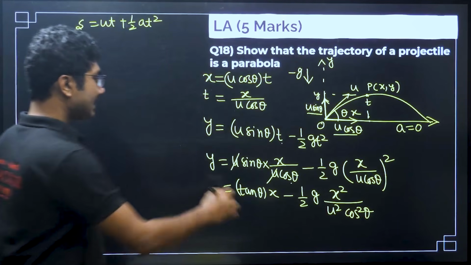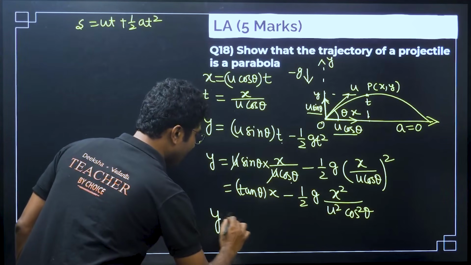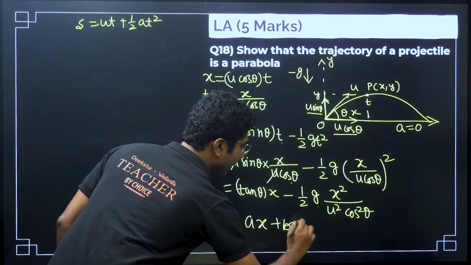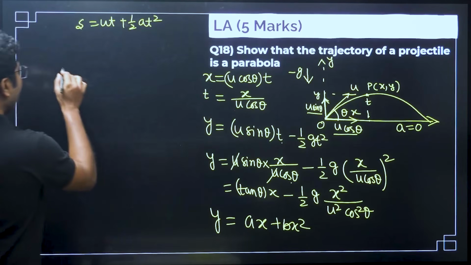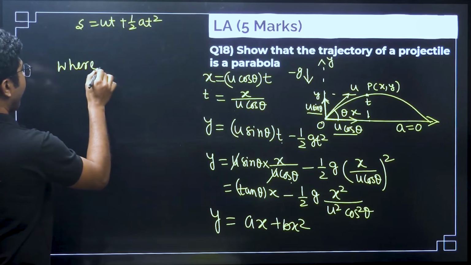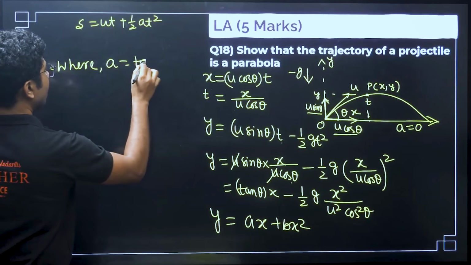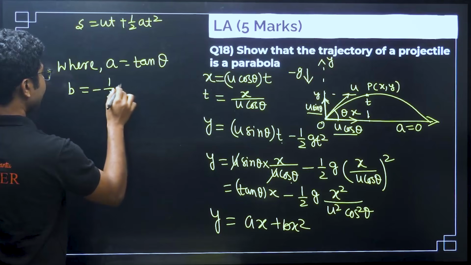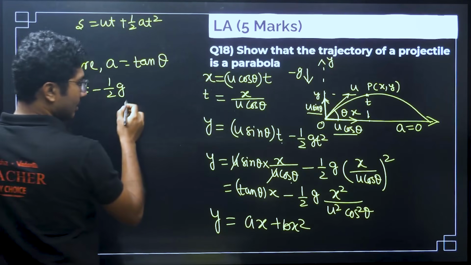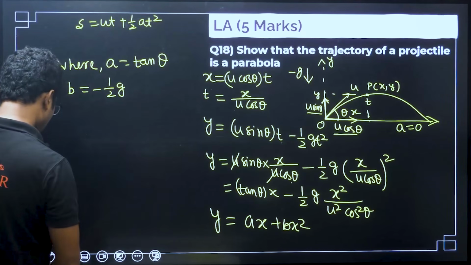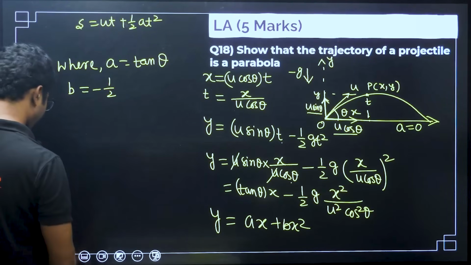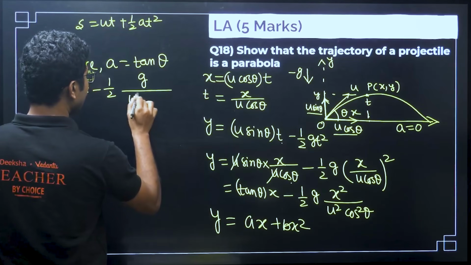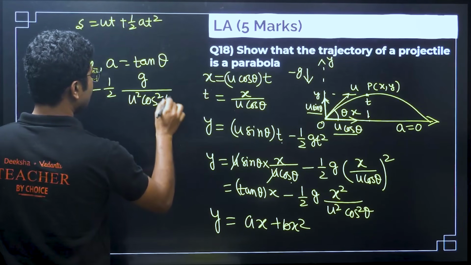Now, this equation can be written as y equals ax plus bx square, where a equals tan theta, and b equals minus half g by u square cos square theta.